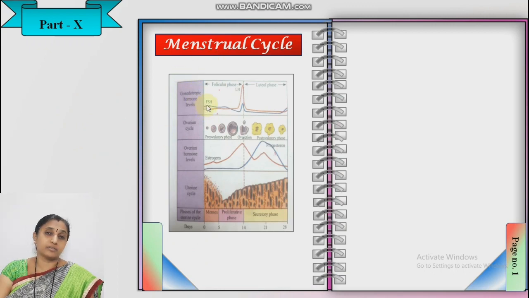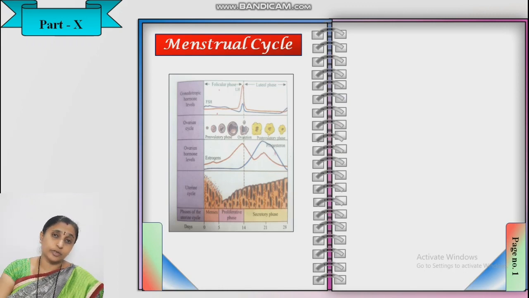Who are the primates? Primates are the placental mammals. Placenta, the mammals having the placenta, in a future lecture I will explain what is the placenta. It is the intimate connection between the mother and the fetus, a reddish brown colored disc, through which oxygen, nutrients, hormones, antibodies are provided to the fetus, as well as metabolic waste, carbon dioxide, urea produced by the fetus is transported through this placenta.